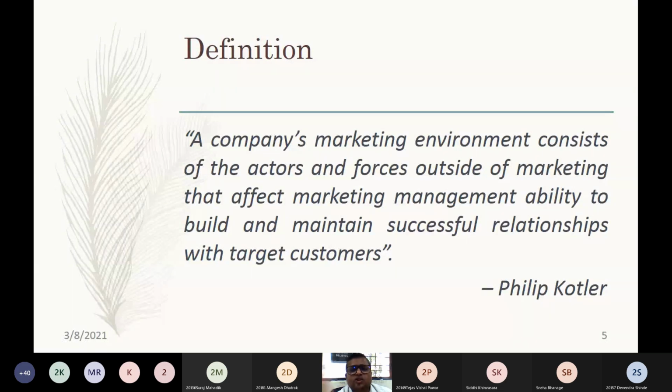This facility is not available in the rest of the world in the chains of McDonald's. That is how the business strategy is. The company is adapting its strategies based on the customer's preferences, the demographic characteristics, the other political, environmental, and socio-cultural forces, and obviously the technological forces also. So these are the examples which I have given.